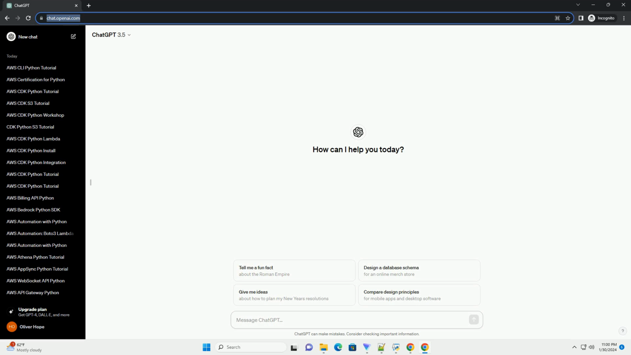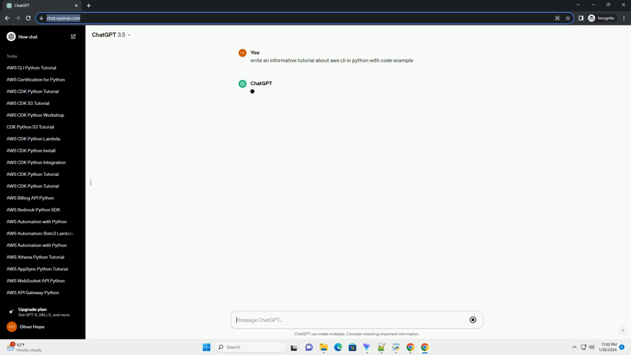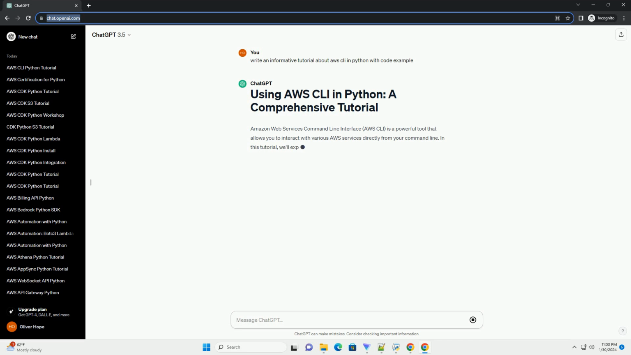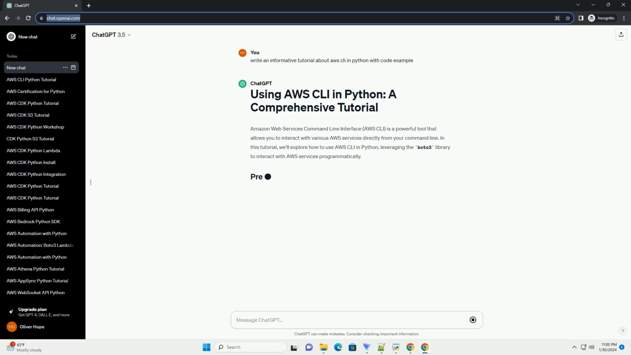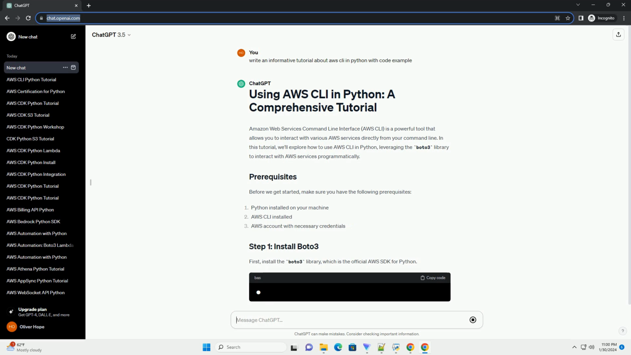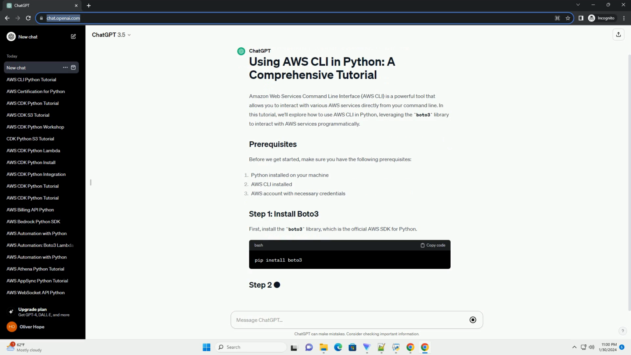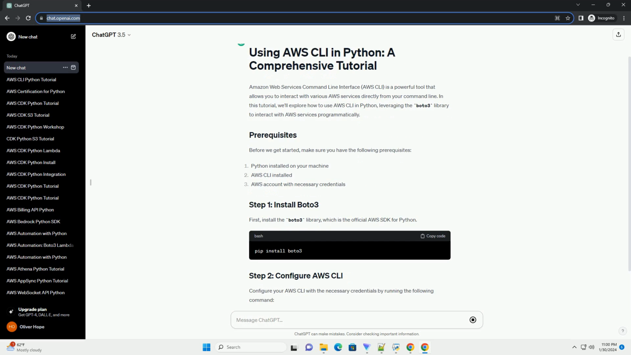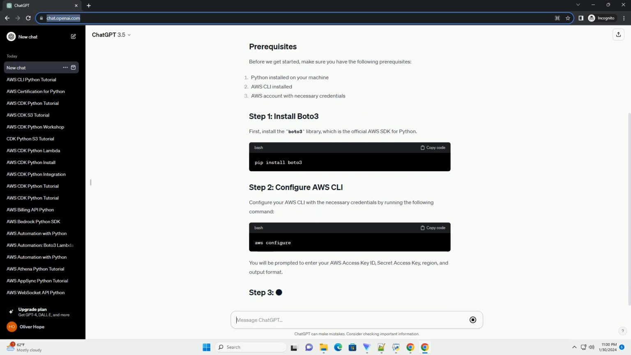Amazon Web Services, AWS, Command Line Interface, CLI, is a powerful tool that allows you to interact with AWS services from the command line. In this tutorial, we'll explore how to use AWS CLI in Python by leveraging the Boto3 library. Before you begin, ensure that you have the following installed.